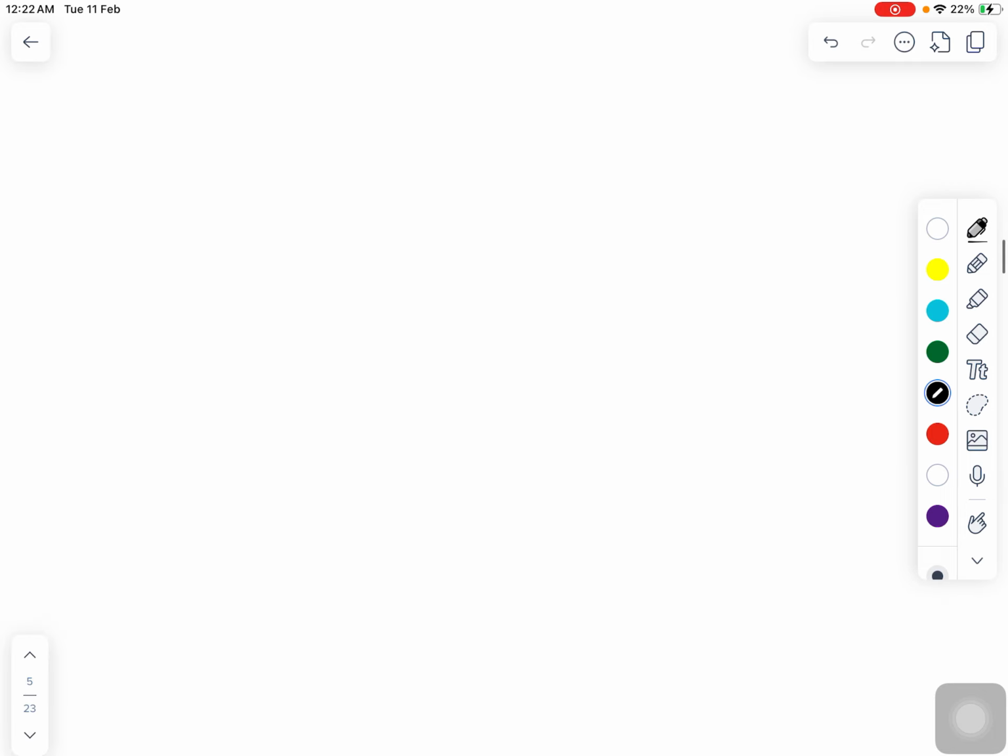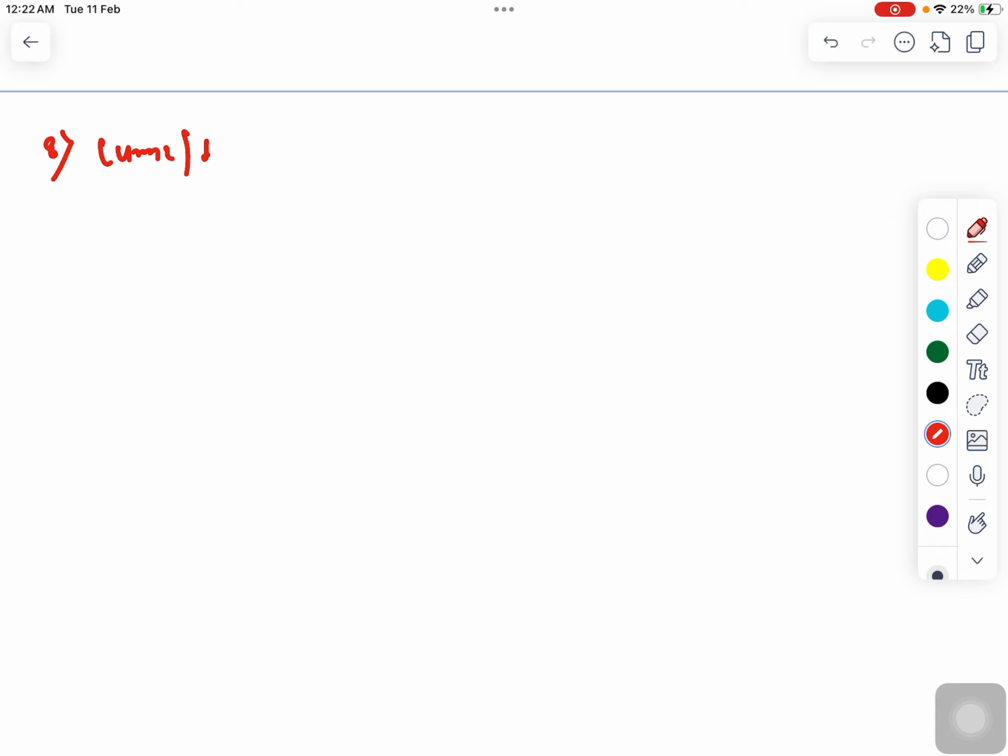Now the next reaction, that is also a very important reaction, that is the production of cumene, or we say isopropyl benzene, right? So here alkylation of benzene is happening, that's why this is called isopropyl. So an isopropyl group will get added to the benzene.